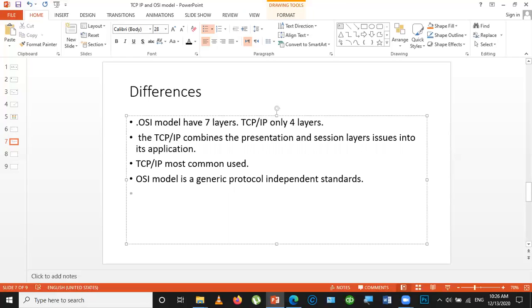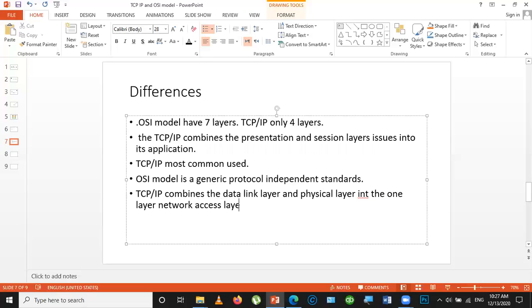And then TCP/IP combines the OSI data link layer and physical layer into one layer, which is the network access layer.